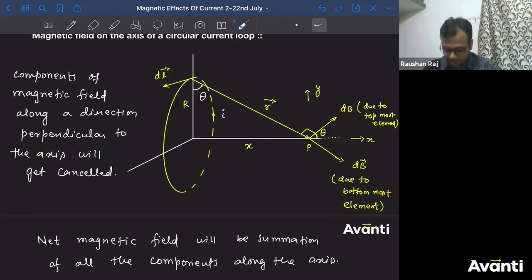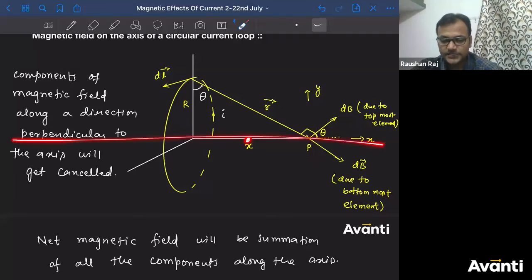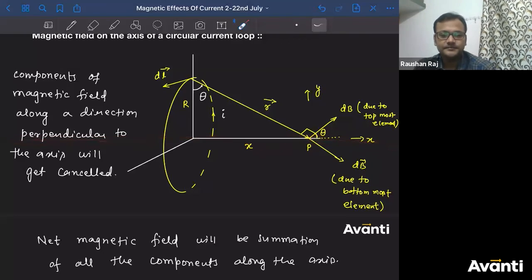No, don't say away from the center. If I say here away from the center, what about at this point? It will be towards the center. ठीक है? For a single point, you can say away from the center, towards the center, correct. But on the axis, it will be different. To the right of it, away from the center. To the left of it, towards the center.